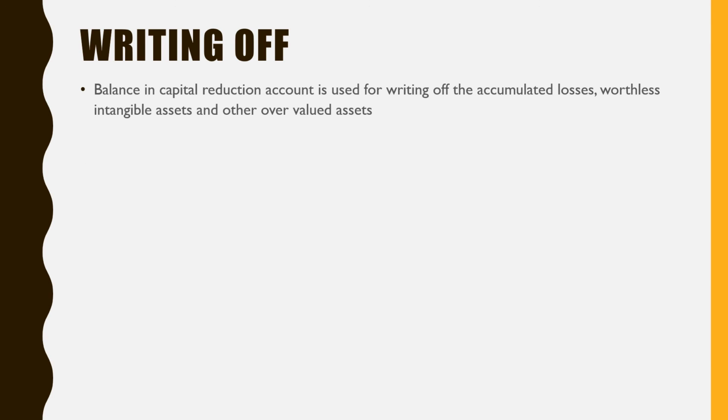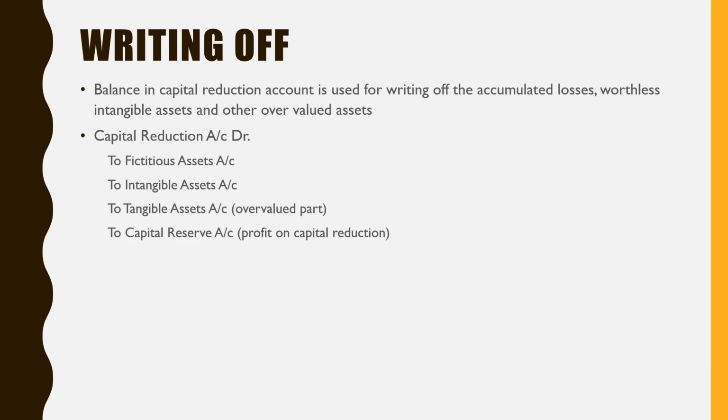Further, in the last stage, whatever sacrifice is made by these claimants will be utilized for writing off the accumulated losses, worthless intangible assets, and other overvalued assets. So the balance in the capital reduction account will be utilized for this, right? The entry for that: capital reduction account debit to fictitious assets, to intangible assets which are not necessary, and to tangible assets, their overvalued part will be written off, and the remaining amount will be transferred to the capital reserve account.